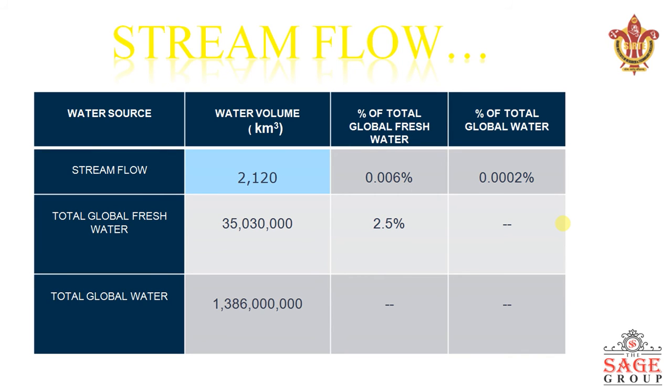Stream flow: we often talk about the capacity of a river, that the stream has this much cumecs or meter cube per second discharge. The stream flow average volume is about 2120 kilometer cube. That is about 0.006 percent of the global fresh water, and about 0.0002% of the global water present on the earth.